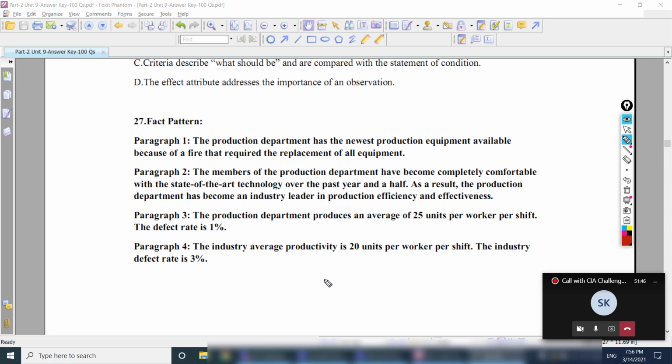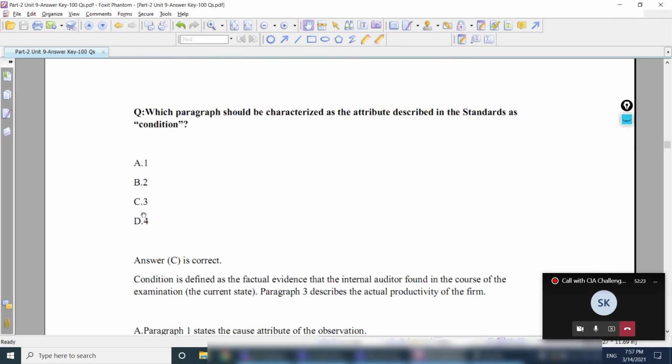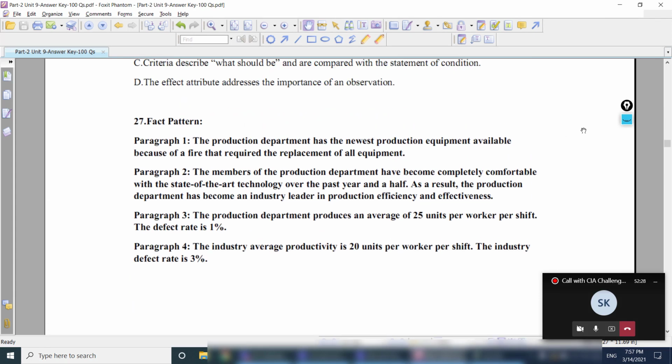First of all, if you see here, the production department produces, this is present tense. Means this is currently happening. This is the present state. An average of 25 units per work order per shift, the defect rate is 1%. So according to me, paragraph 3 is condition. Let's see what is the answer, and how I reached it, I have discussed. Paragraph 3 is the correct answer, which is condition.